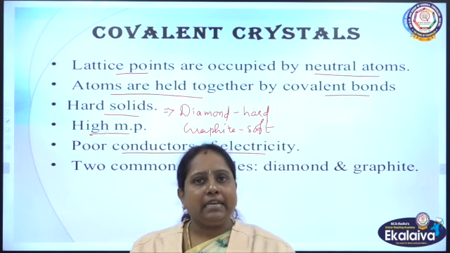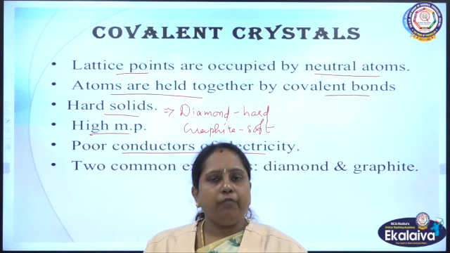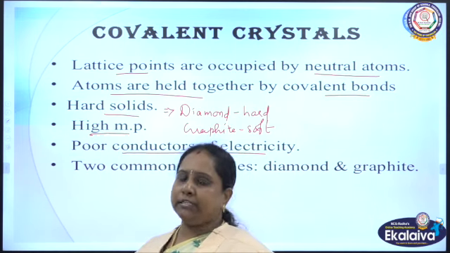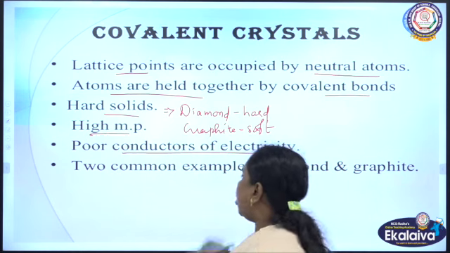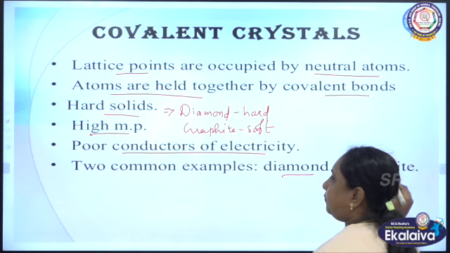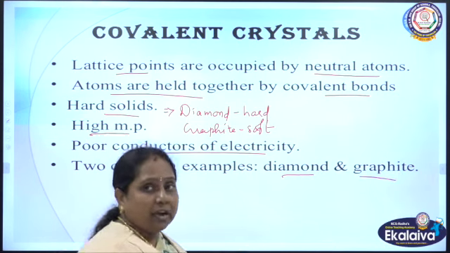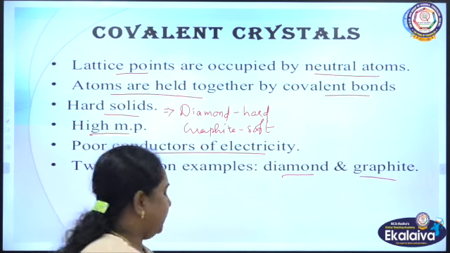As they are sharing the electrons between every atom, there will be no free ions in the case of covalent solids. So they are poor conductors of electricity. The two common examples are diamond and graphite, and the other allotrope is Buckminsterfullerene. But we are going to deal with these two types of covalent solids only in detail.